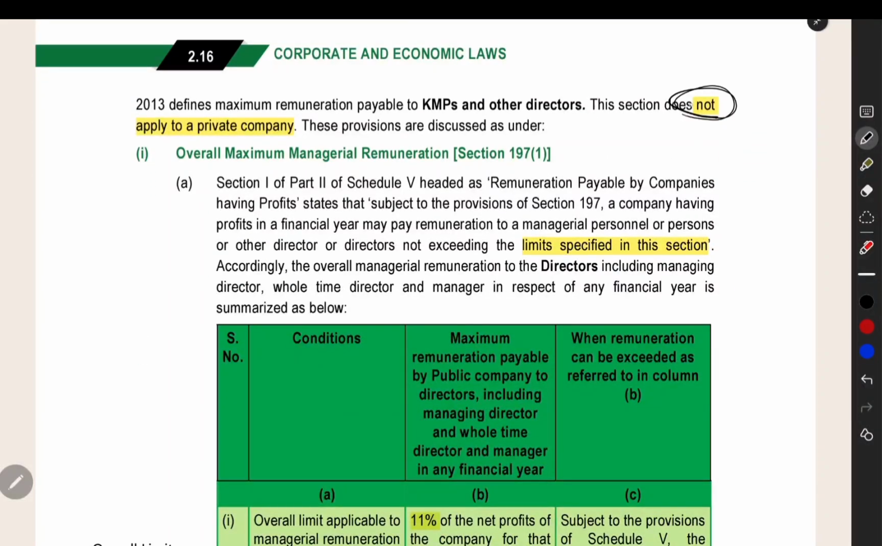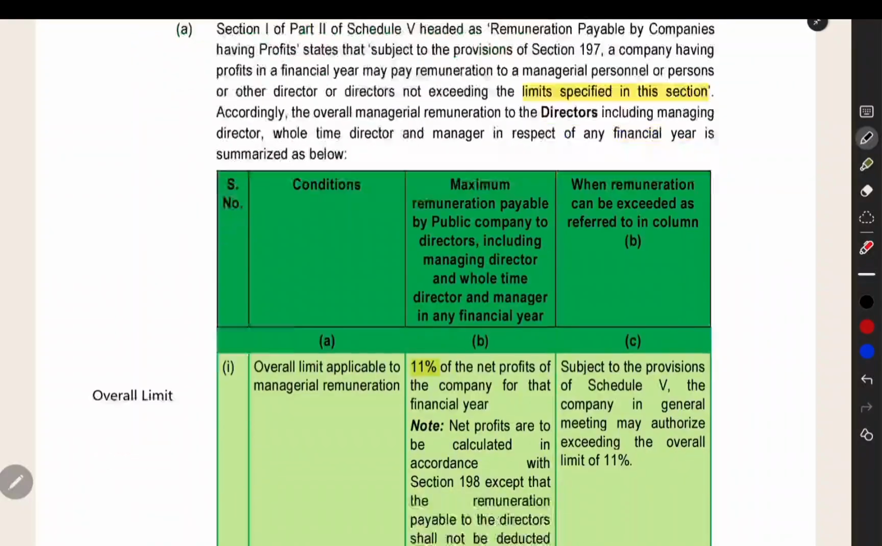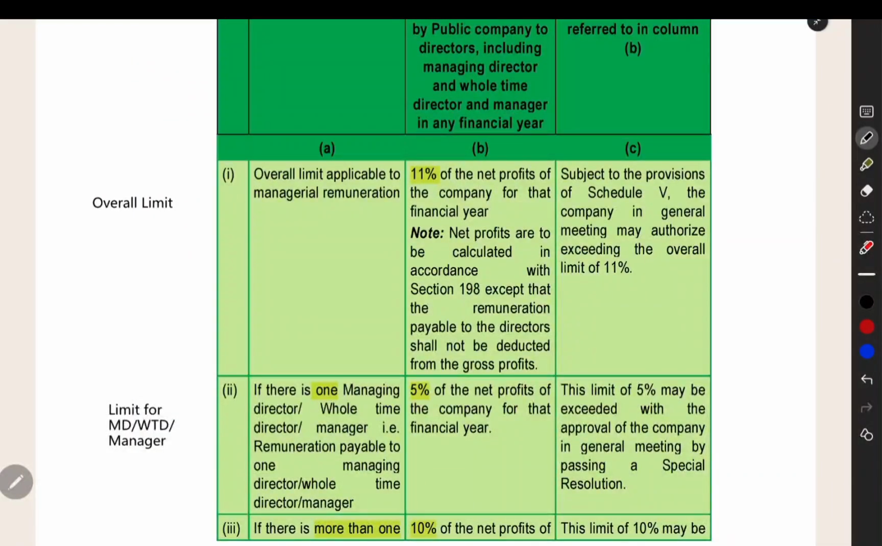This section does not apply to a private company. This is the most important point. And then the limit will be specified in this section. For example, the total remuneration you can give to the directors is 11% of the net profit. How you have to calculate this net profit is given in section number 198, which we will be seeing later. Overall limit is 11% to the entire directors.